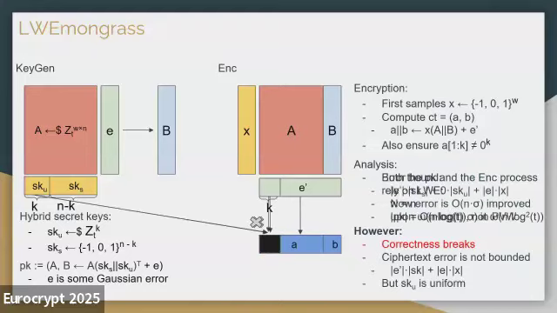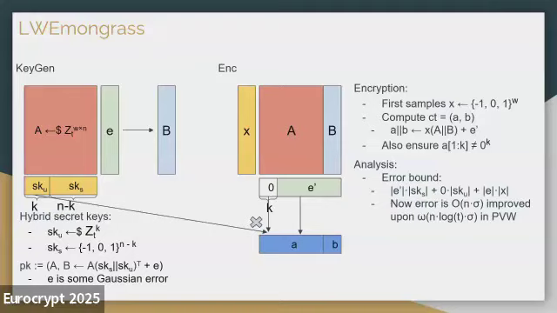The fix is also easy. We just make the first k elements of the error to be 0. And then now the error bound will be e prime times SKS plus 0 times SKU plus e times x. So all the terms that are not canceled out here are short. This will give us an improved error bound based on PVW. And the decryption process is essentially the same as PVW. I will skip it here, and this finishes our construction.